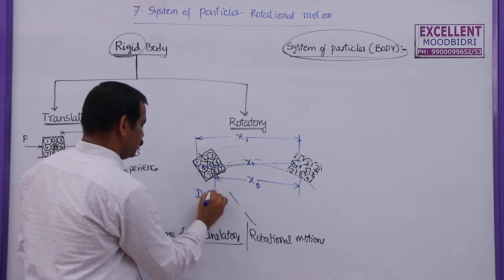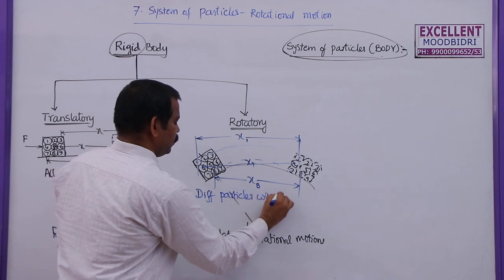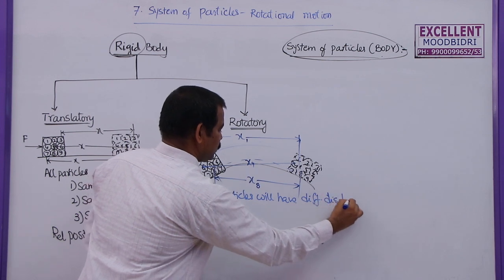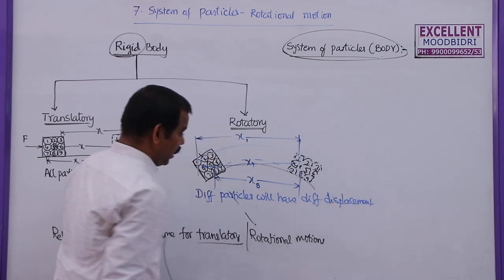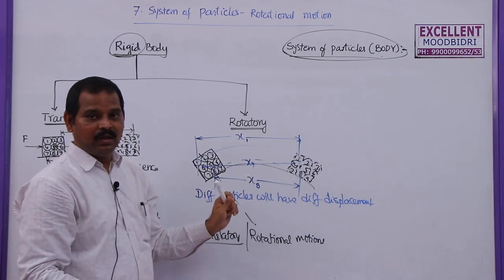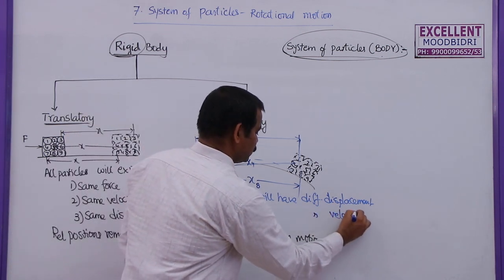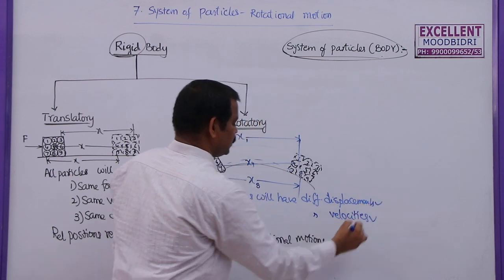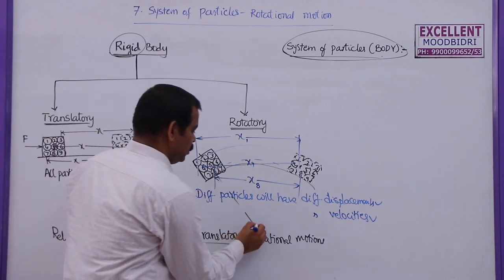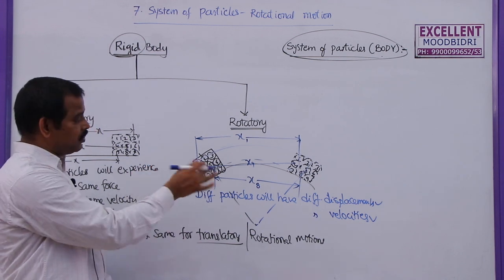That means different particles will have different displacements. As they have different displacements in the same time, because the entire body moved from here to here in the same time interval, they have different velocities. As velocity and displacements are different, we can say they are experiencing different forces. That will come later.